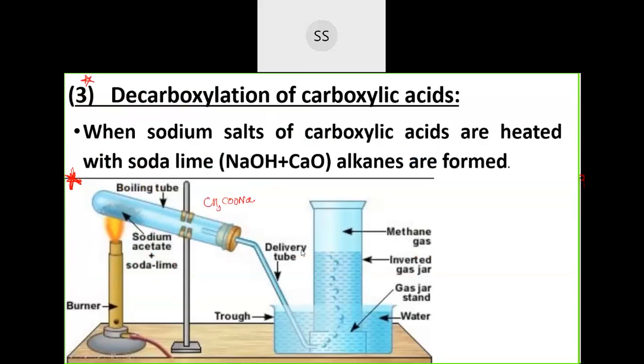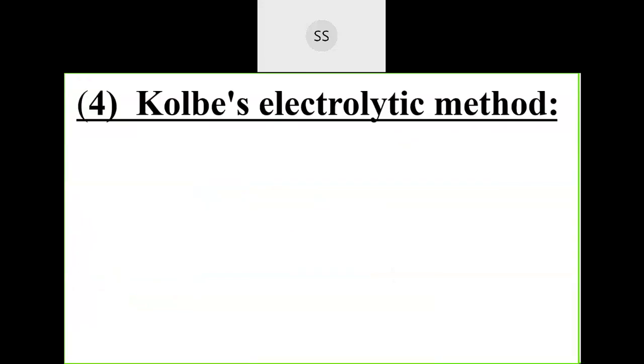Now, one last reaction remains. The preparation is the same: you take the sodium salt of a carboxylic acid itself, but here we are going to do electrolysis. It was done by Kolbe, the scientist's name, so this is the Kolbe electrolytic method. Again, they have taken the salt of a carboxylic acid itself.